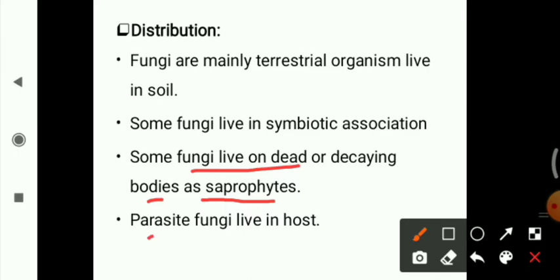And parasitic fungi live on host cells, both in and out of the host cells. They obtain nutrients, or we can say they take food, from the host cells. They are known as parasitic fungi. So we have seen three types of fungi: symbiotic fungi, saprophytic fungi, and parasitic fungi.